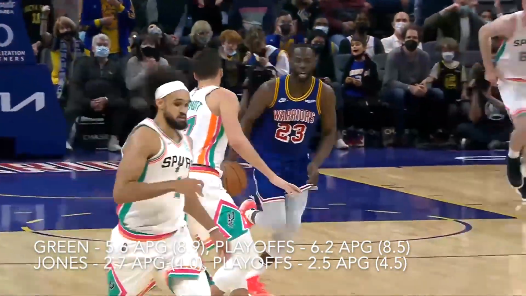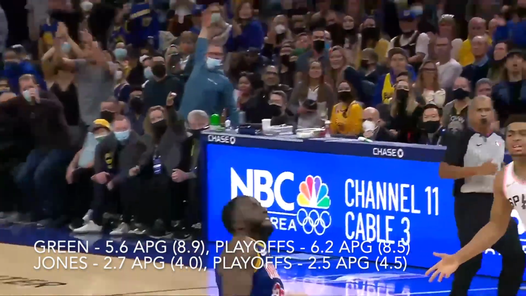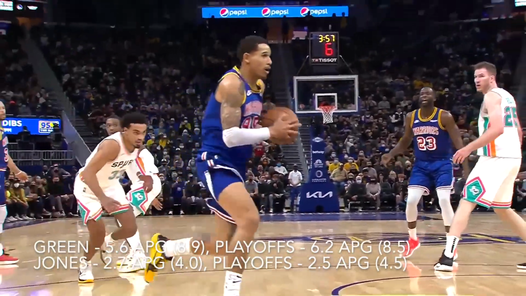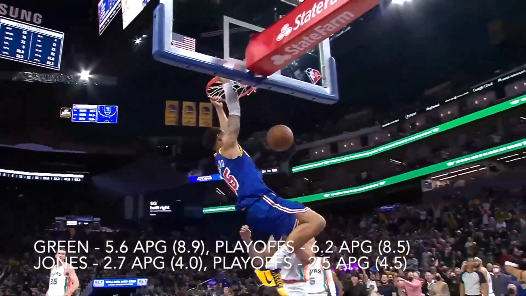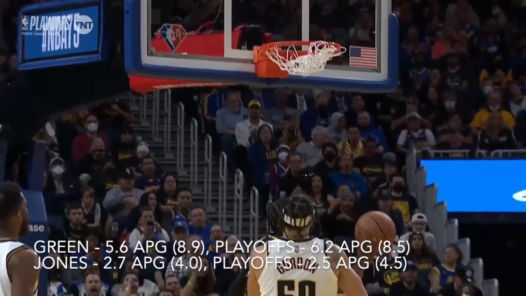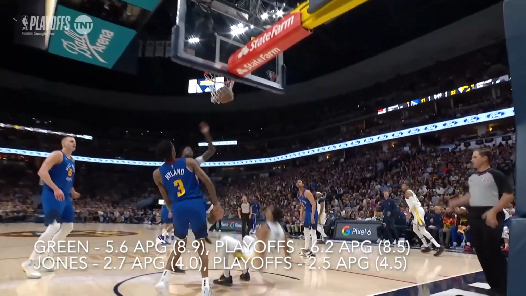In the passing category, this one is not very close at all, as Draymond is an all-time passing big man, and his numbers look closer to that of a point guard's. He averages 5.6 assists per game for his career, peaking at 8.9 assists per game in 2021, and raising it to 6.2 assists per game in the playoffs, peaking at 8.5 assists per game in 2019.